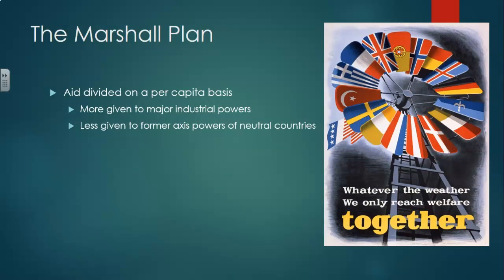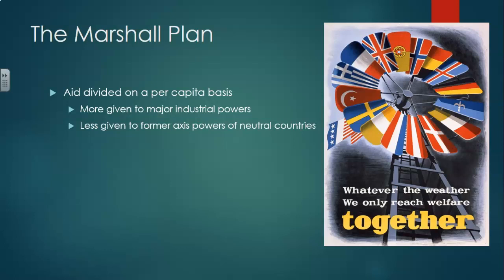Additionally, okay, the aid within the Marshall Plan is going to be divided on a per capita basis. More money is going to be given to the major industrial powers of Europe, and less is going to be given to countries that are formerly Axis powers or neutral countries. So if you did not fight with the Allies during World War II, you're going to be getting less money. Additionally, if you're not a major power, you're going to be getting less money.